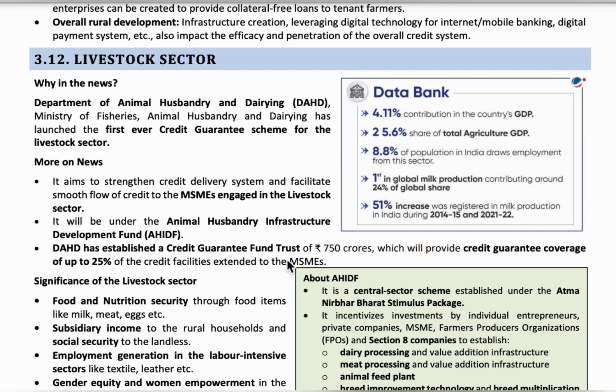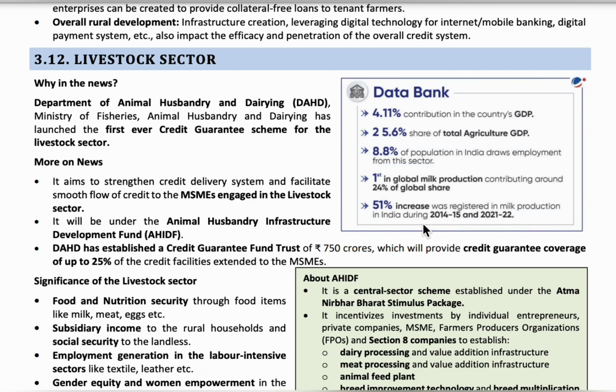Milk production plays a major role in the economy in the livestock sector. As per the reports, milk production under the livestock sector has increased by 51% from 2014 to the year 2022.